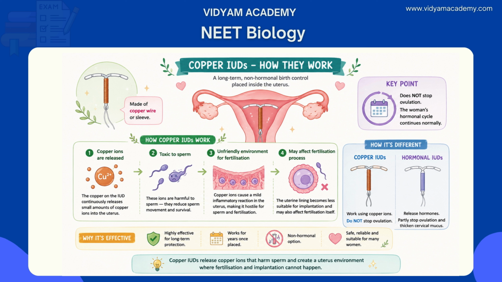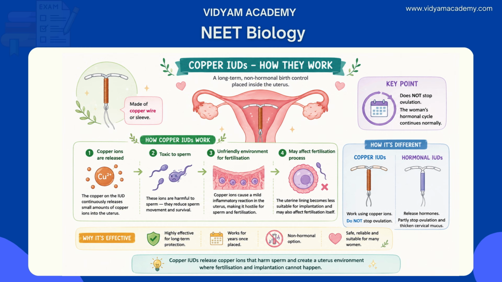Copper IUDs such as CuT, Cu7 and Multiload 375 work through a non-hormonal chemical mechanism. The copper wire or sleeve on the IUD continuously releases copper ions into the uterine cavity. Copper ions are toxic to sperm. They impair sperm motility, reduce sperm viability, and create an ionic environment inside the uterus that sperm cannot survive in. Additionally, copper ions cause a mild inflammatory reaction in the endometrium, a lining hostile to implantation, and they may affect the fertilization process itself.